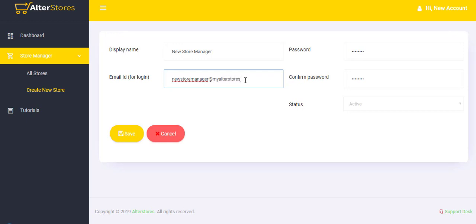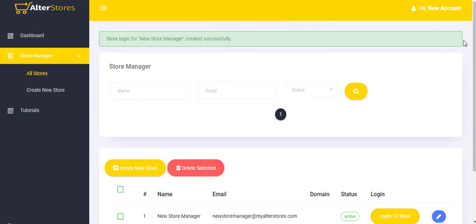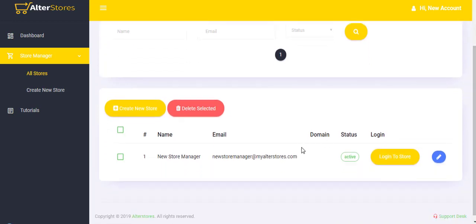Right, so we have something like that here, and turn this on, so hit save. Once you hit save, you've successfully created a new store manager, but notice that the domain has not been assigned to it yet. A domain will automatically be assigned if your new store manager logs into his account, chooses a subdomain, and subsequently links it up to a domain. Then this domain will be assigned to it.